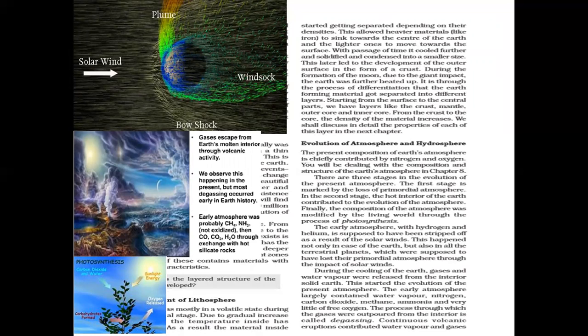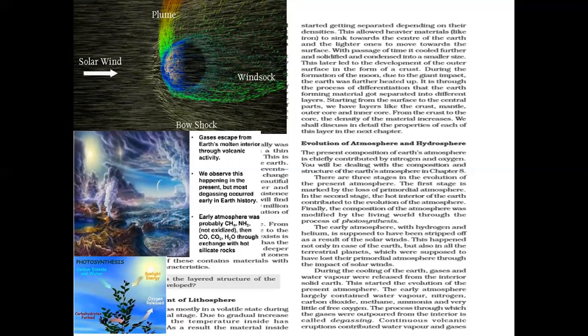The early atmosphere with hydrogen and helium is supposed to have been stripped off as a result of the solar wind. This happened not only in the case of Earth but also in the case of other terrestrial planets, which were supposed to have lost lots of primordial atmosphere through the impact of the solar wind.